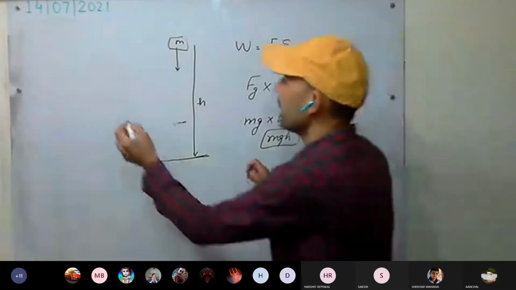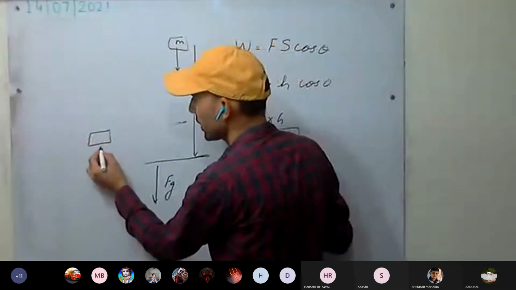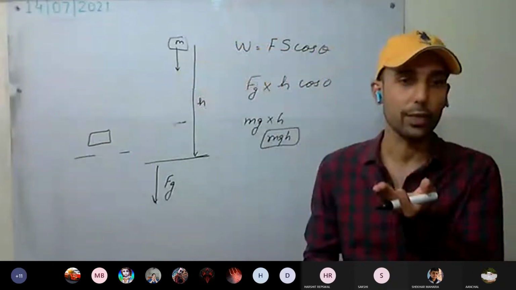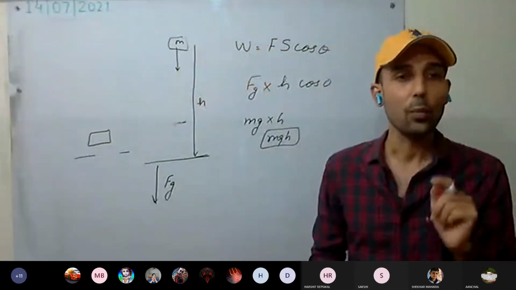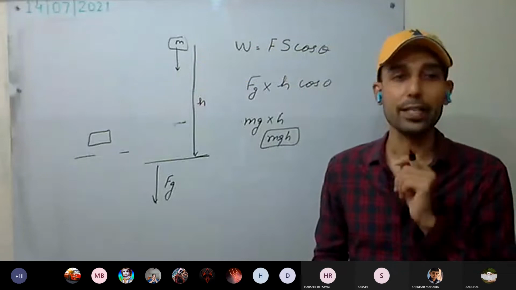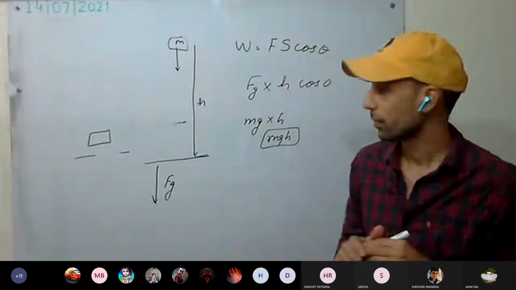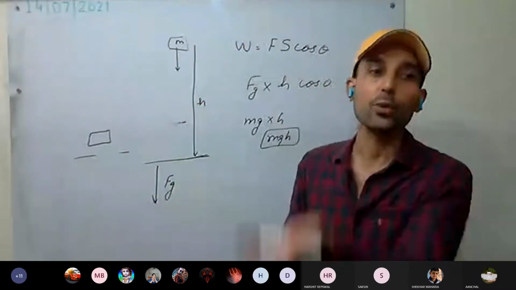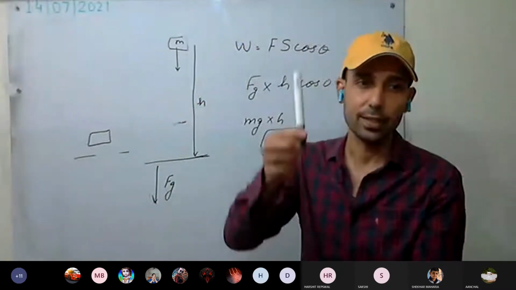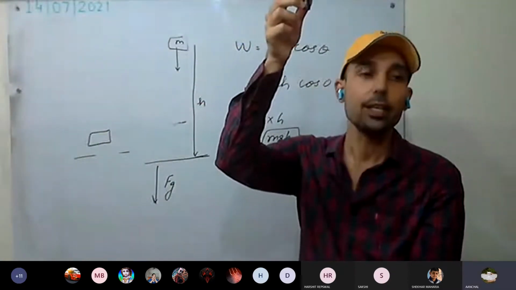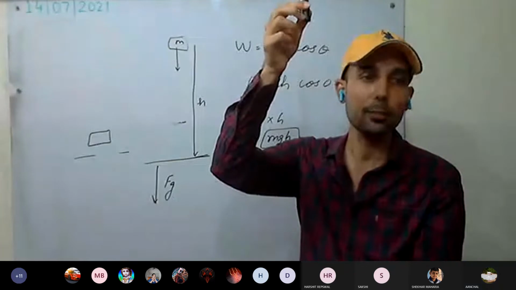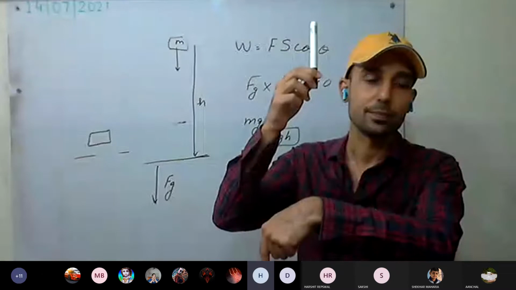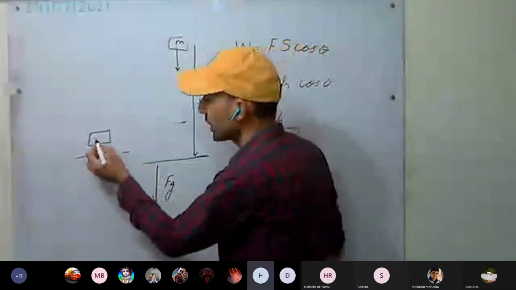If I take this mass, okay, and it has been thrown up. Now the question is, how much is the work done by gravity? The body is there, it is being thrown up. So in which direction is it moving? Upward. Now the question is, how much is the work done by the force of gravity? So which force will you be considering? Gravitational.